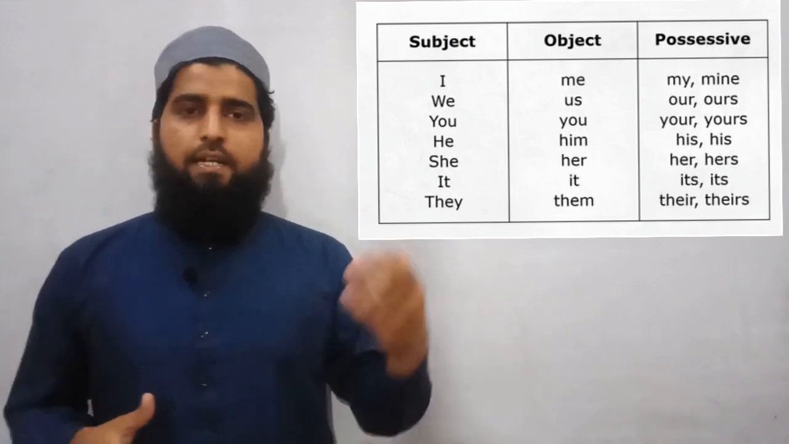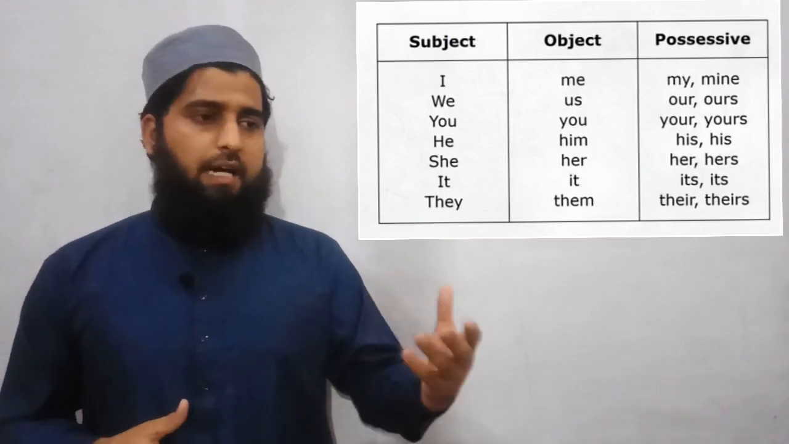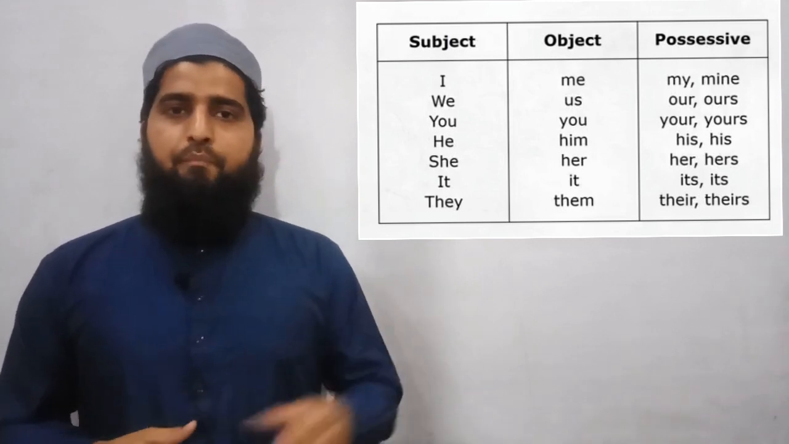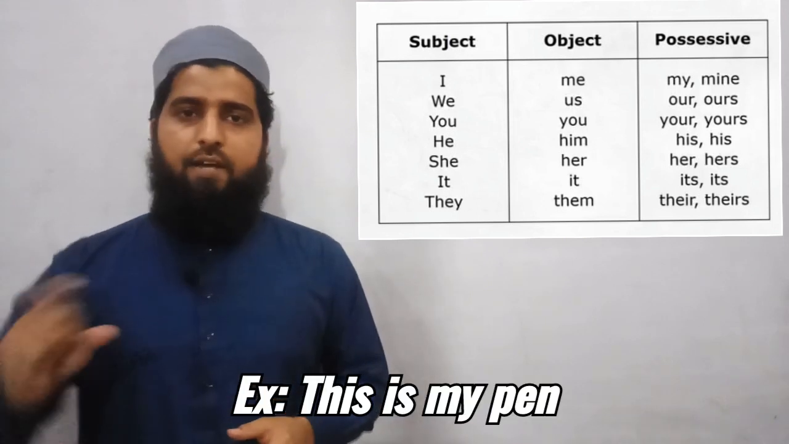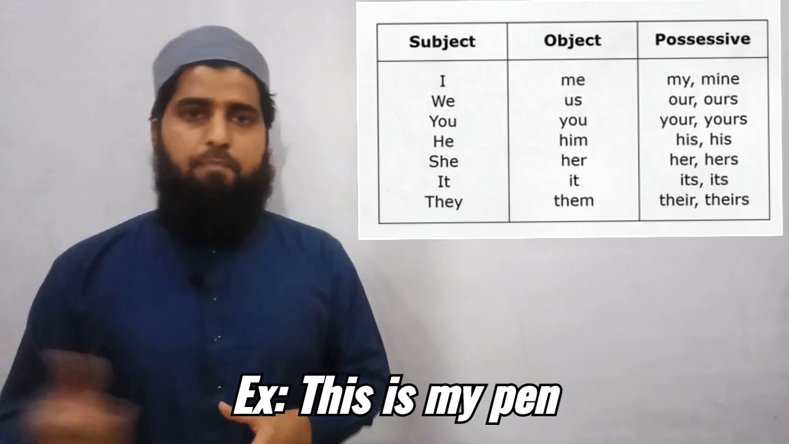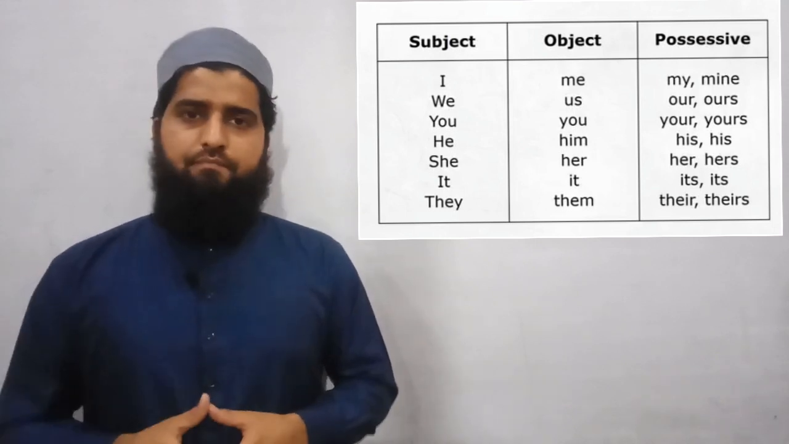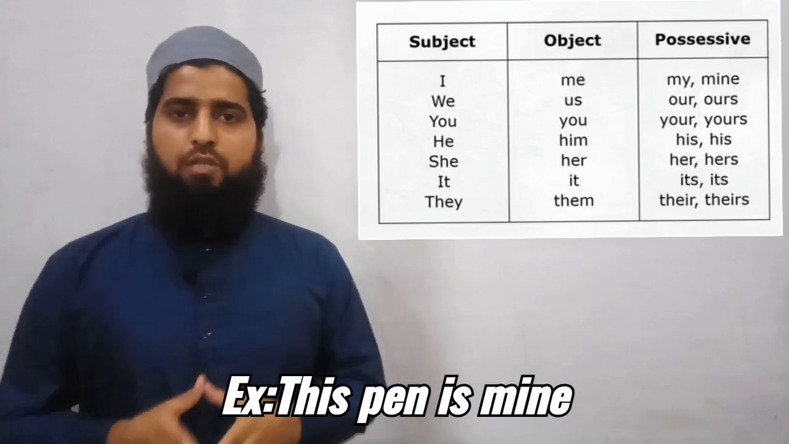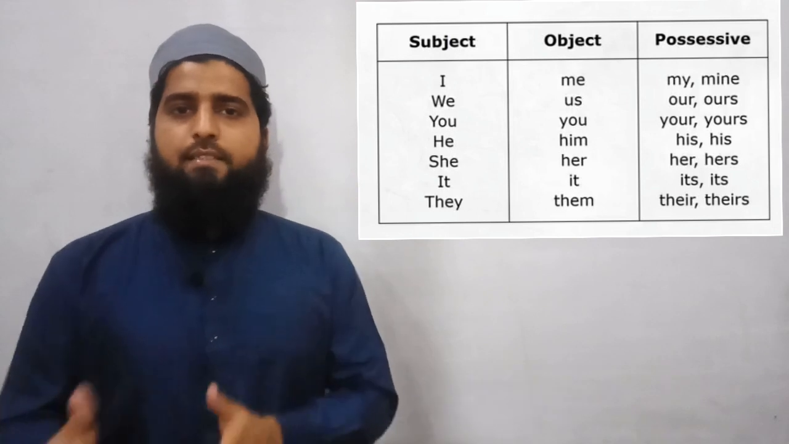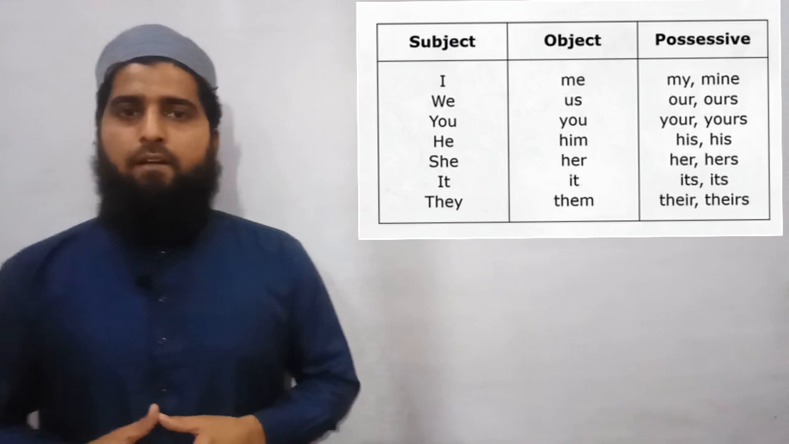For possessive adjective, we have an example. I can say this is my pen. So here my is a possessive adjective. After that a noun comes, that is pen. And then we have possessive pronoun. That is, this pen is mine. Mine is a possessive pronoun. And I can also say this is mine. So that's correct. So let's see reflexive pronoun.